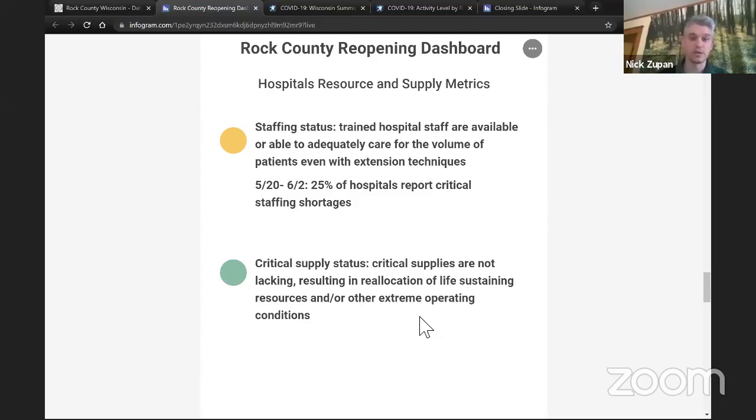We were seeing instances in healthcare systems where they didn't have masks or gowns or other safety measures that were needed to provide support for those ill patients. In Rock County, we have seen no indication that there's been a limit in our critical supplies needed to treat ill patients.